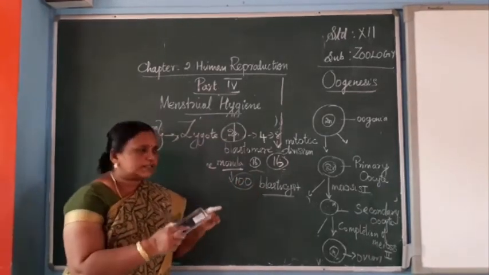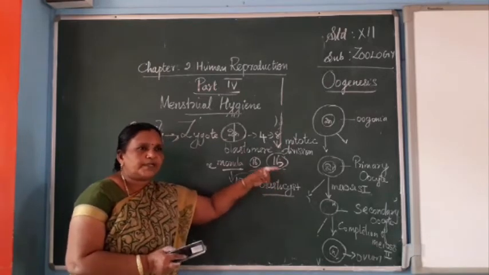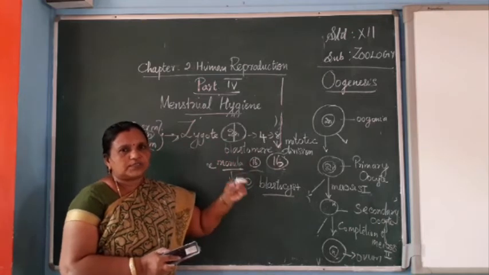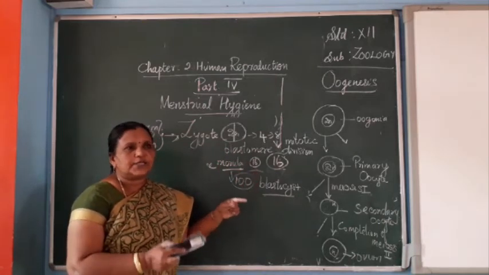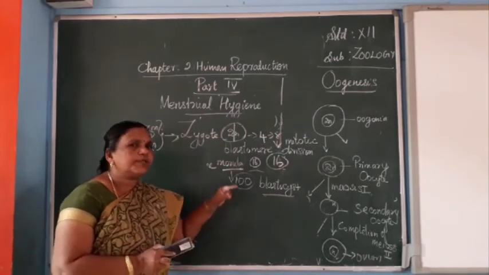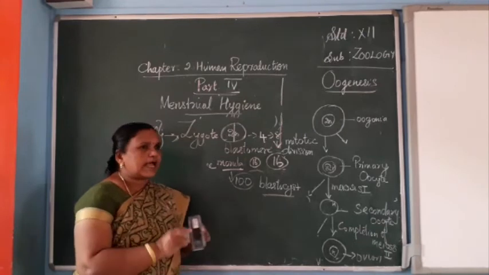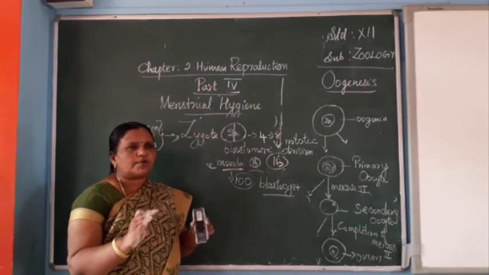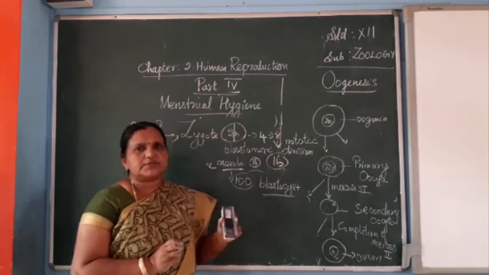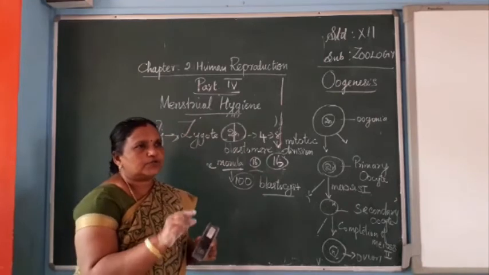After these changes, this 100-celled blastocyst comes through the fallopian tube or uterine tube, enters the endometrium of the uterus, and is implanted and attached. Afterwards, rapid mitotic cell division happens for this blastocyst, and it is converted into an embryo.